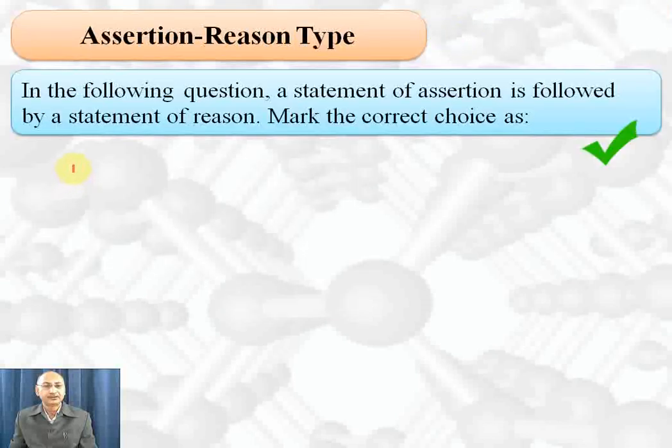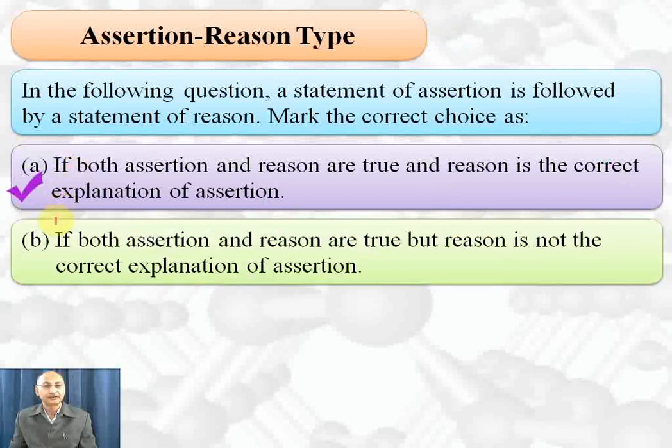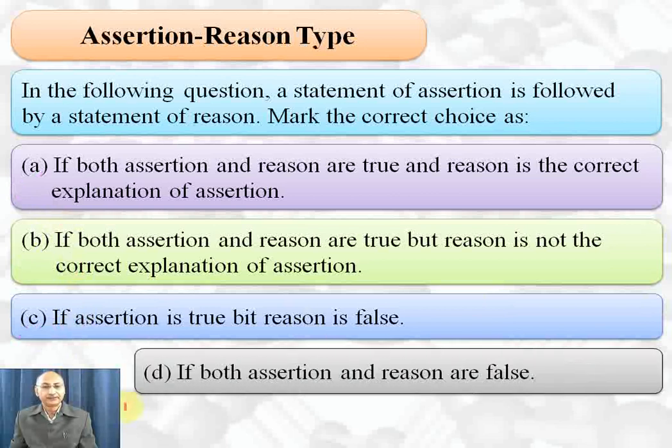Assertion reason type. In the following questions, a statement of assertion is followed by a statement of reason. Mark the correct choice as A if both assertion and reason are true and reason is correct explanation of assertion. If both assertion and reason are true but reason is not correct explanation, write B. If assertion is true but reason is false, write C. If both assertion and reason are false, write D.